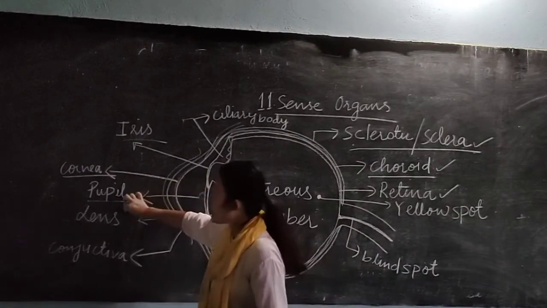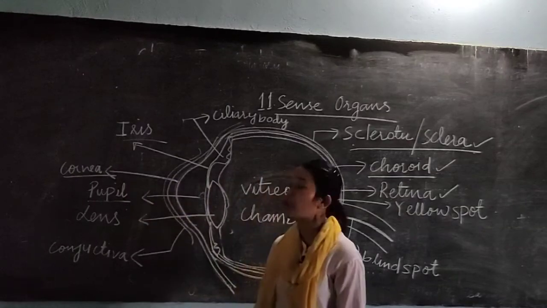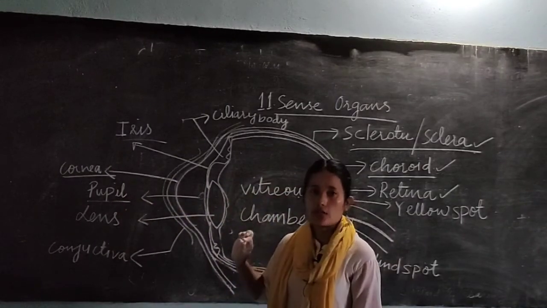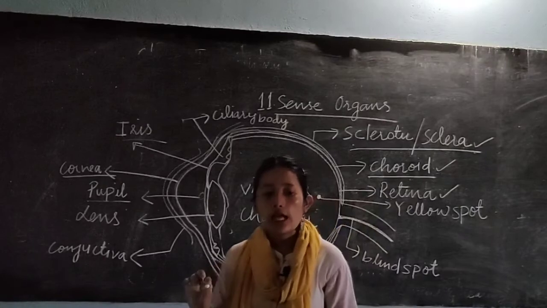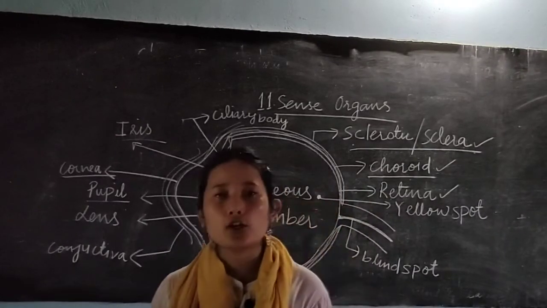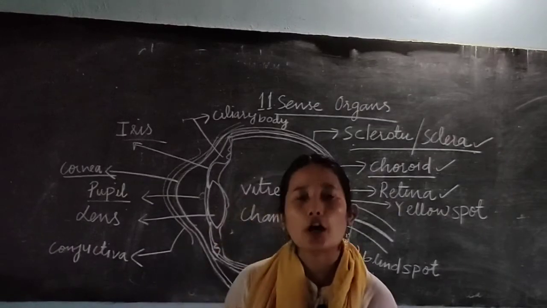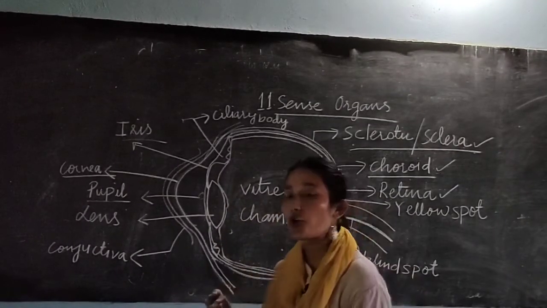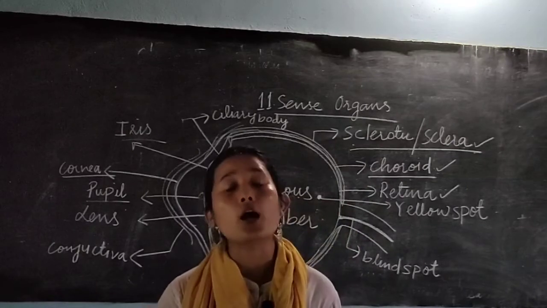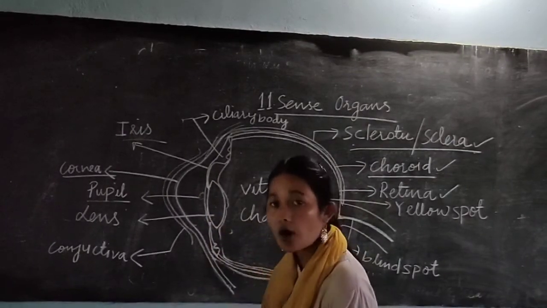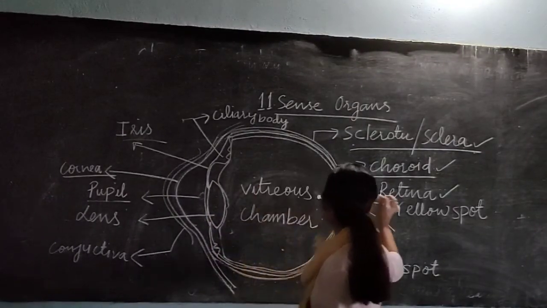That aperture is known as the pupil. The adjustment of the pupil is also done by your iris. It has two types of muscles, radial and circular, which help in either widening or constricting the pupil, because the role of the pupil is to adjust the amount of light entering our eyes. So that's all about the choroid.